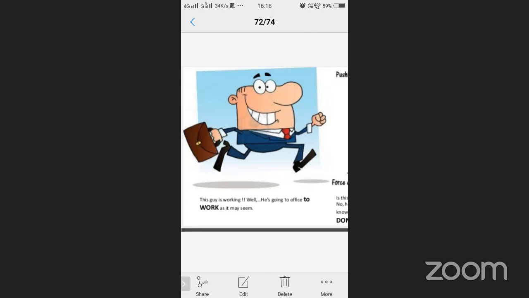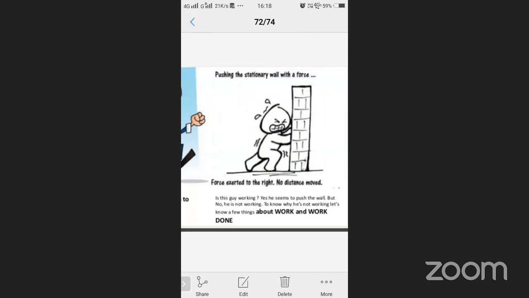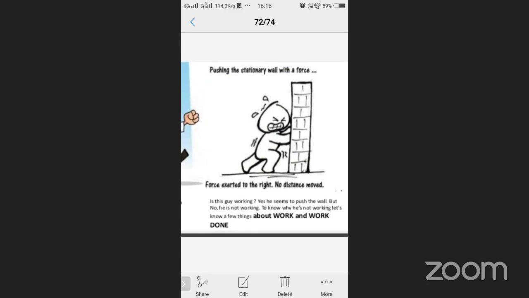One guy is going to the office, doing some office work, and returning home in the evening. Generally we consider he is doing work, but in physics terminology he is not doing any work. Now see here, pushing the stationary wall with a force. See here, force exerted to the right, no distance moved.